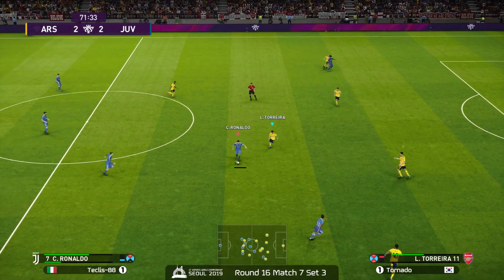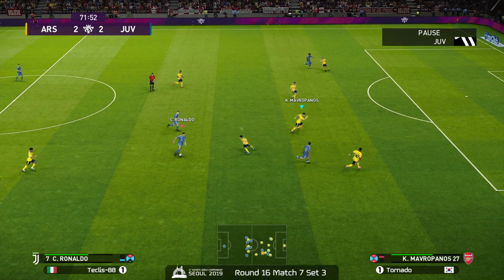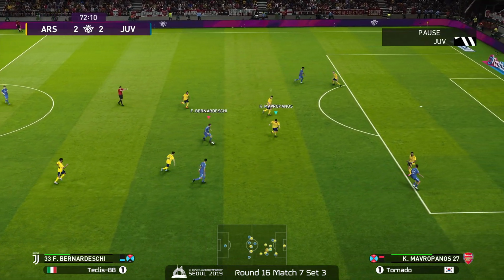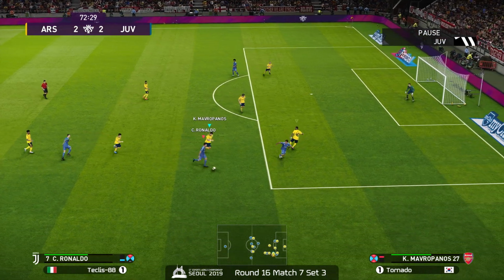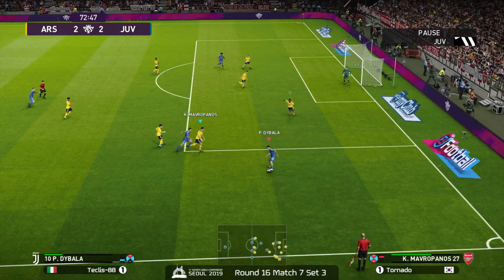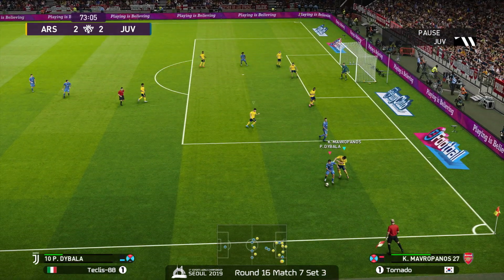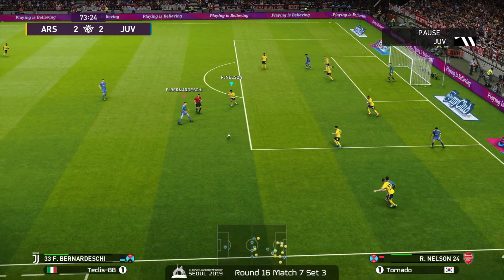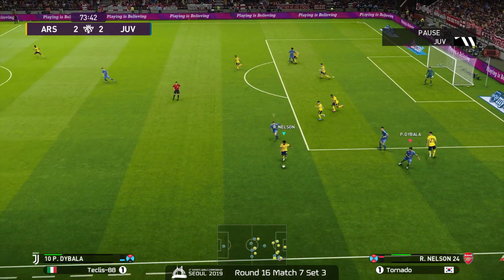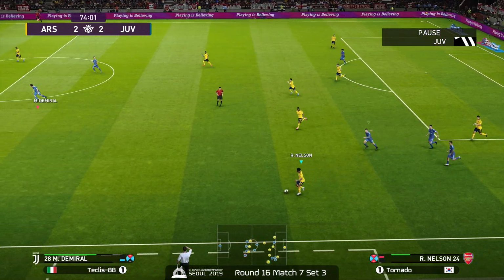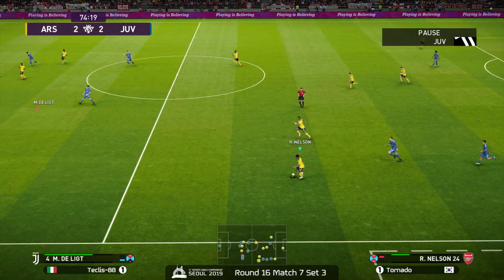Torreira. Crucial turnover there by Tornado. He can't afford to repeat these kinds of mistakes at this crucial moment. Kick back in, out. Ronaldo to Dybala, looking maybe for the return. Bernardeschi. Oh, Nelson with great clearance, and Nelson just beat him to it. Now, running the other way.